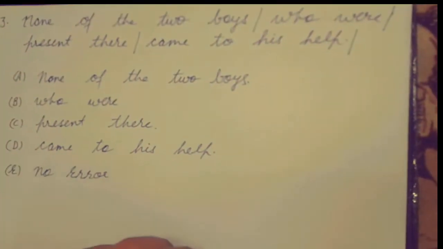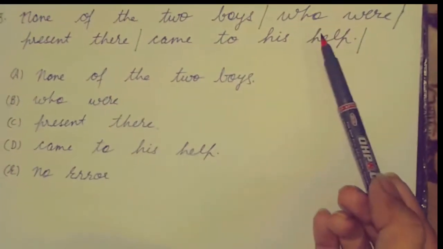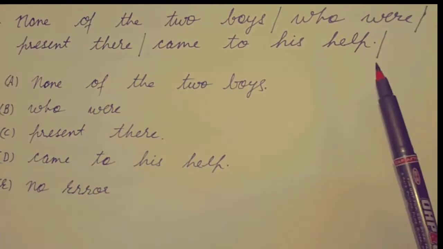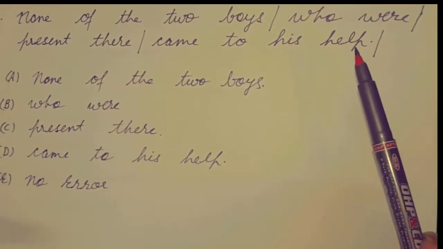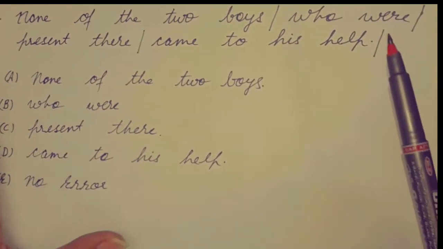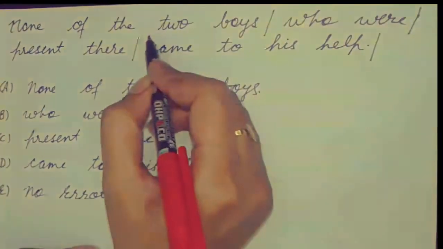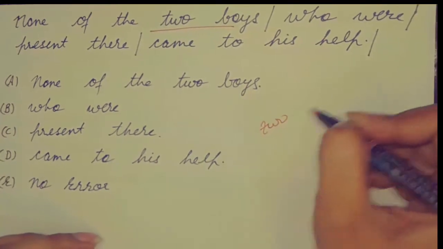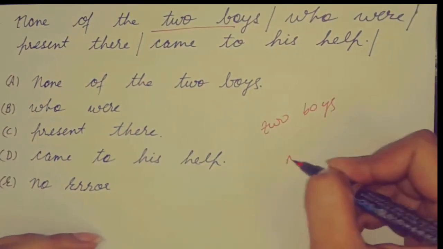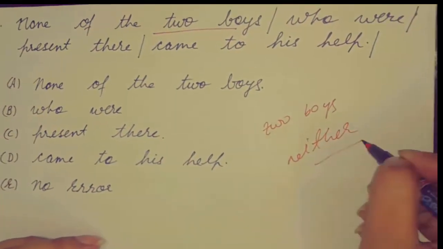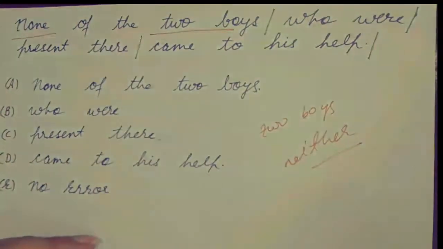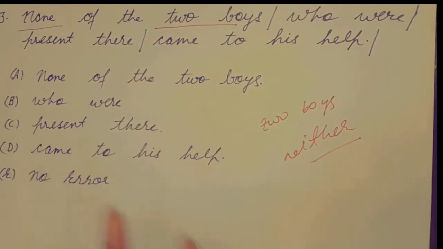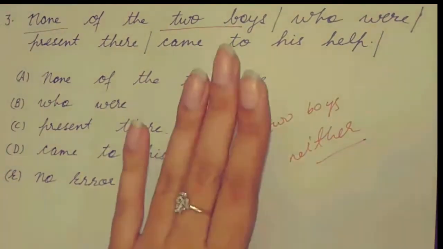Now our third sentence is, none of the 2 boys who were present there came to his help. यहाँ present दोनों लड़कों में से कोई भी उसकी help के लिए नहीं आया. Now when we are talking about 2 boys, it should not be none. For 2 boys, it should be neither. None is the word which we use when we are talking about more than 2 boys. When we are talking about only 2 boys, it should be neither, not none.